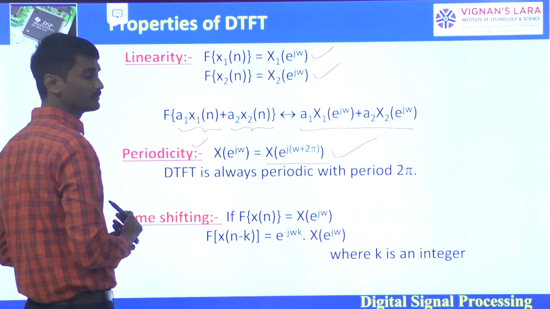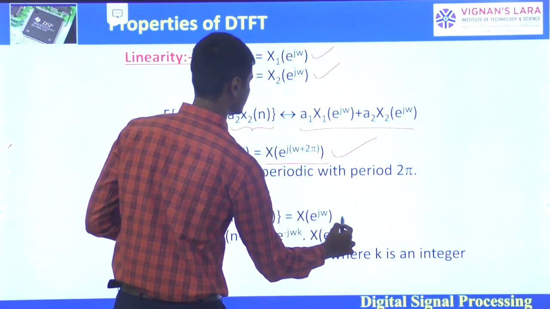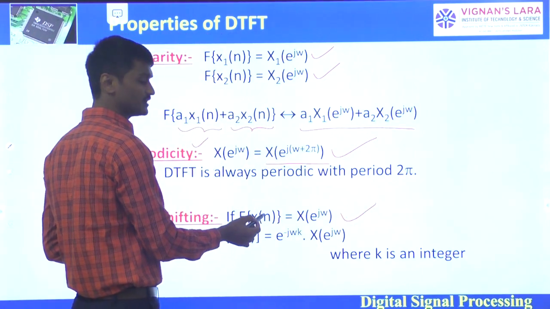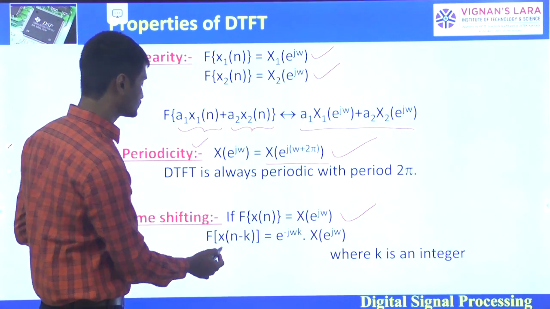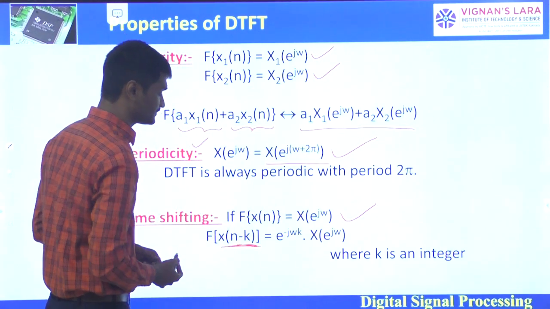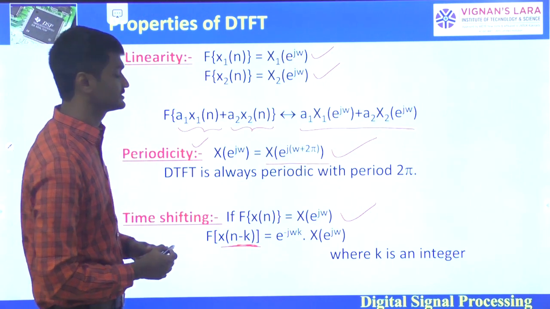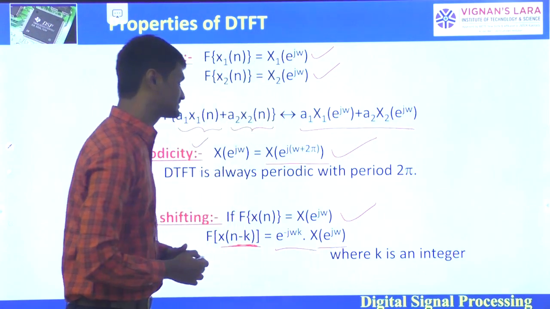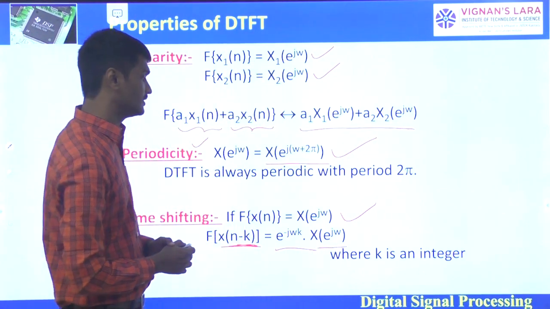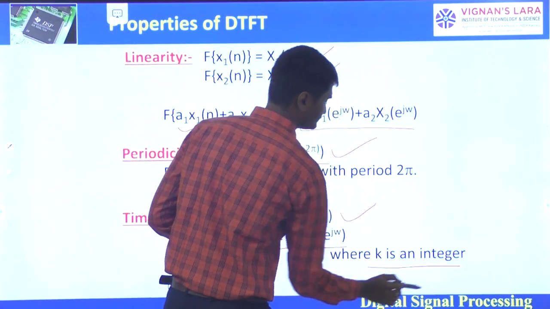So next, time shifting property. You know that if the Fourier transform of x of n is X of e power j omega, then the Fourier transform of x of n minus k is e power minus j omega k into X of e power j omega, where k is an integer.